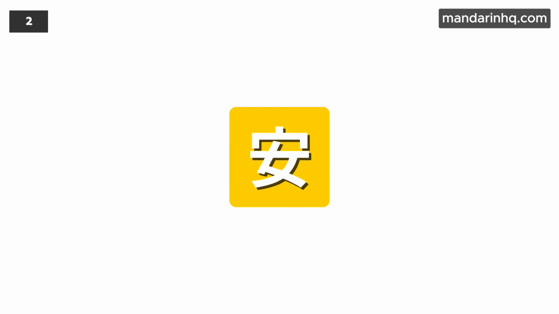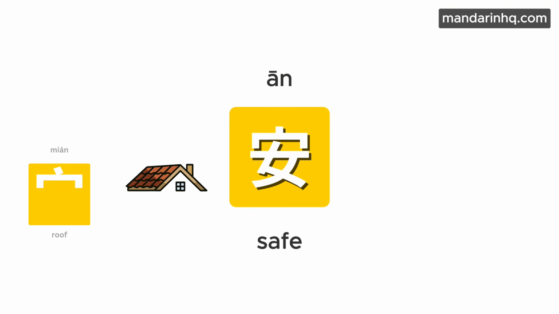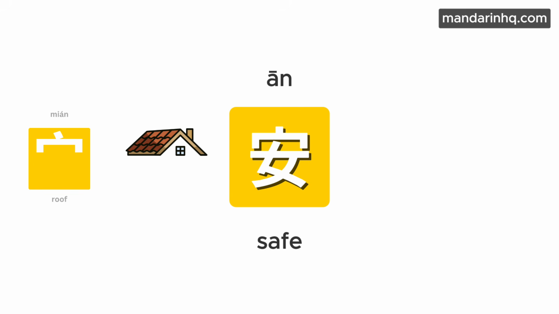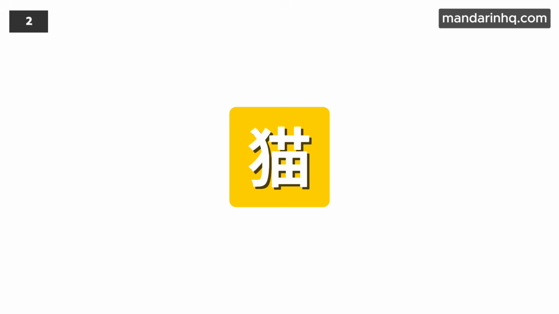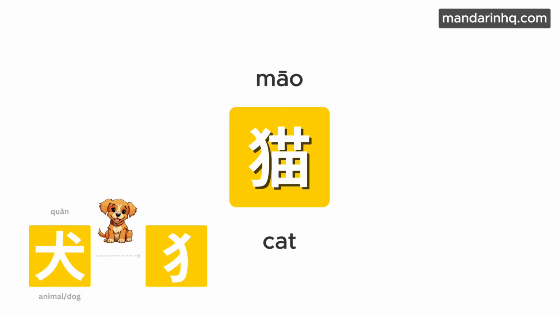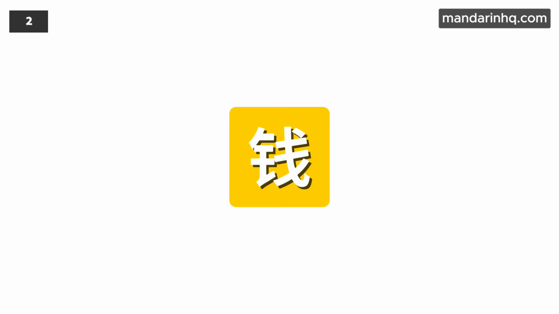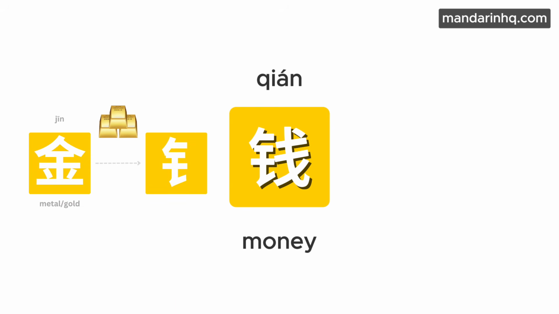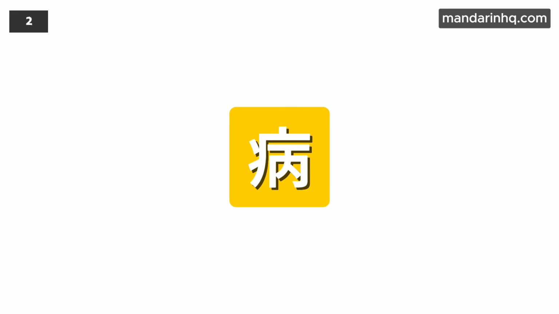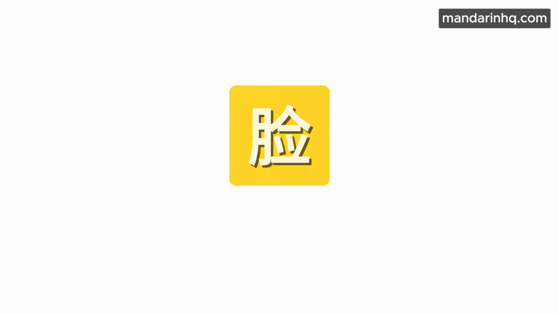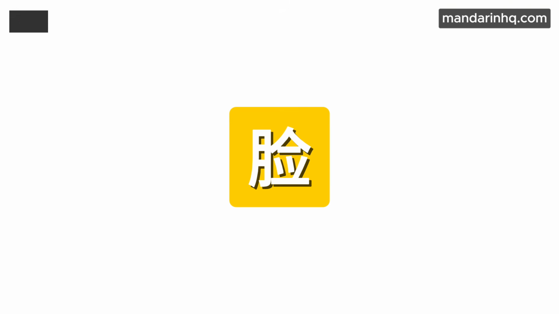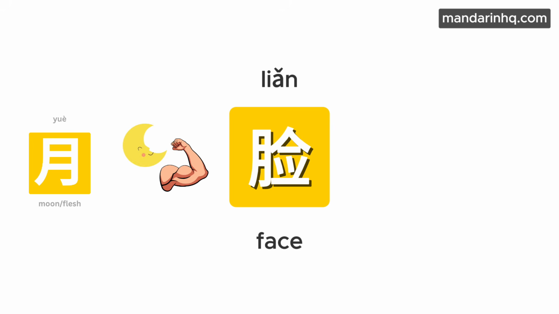Pause if you need more time. 安 safe, roof radical. 猫 cat, animal radical. 钱 money, metal radical. 病 sickness, sickness radical. 脸 face, flesh, body radical.